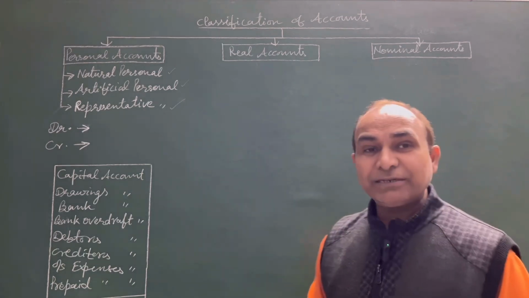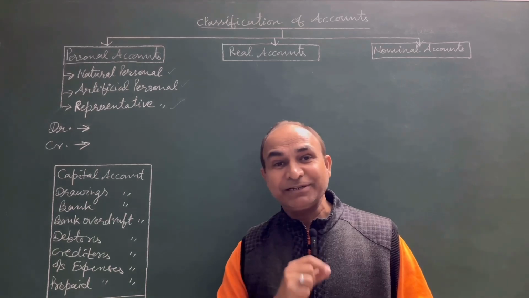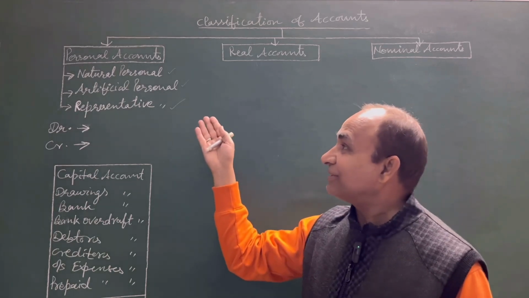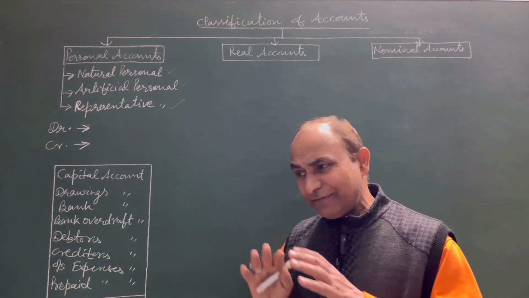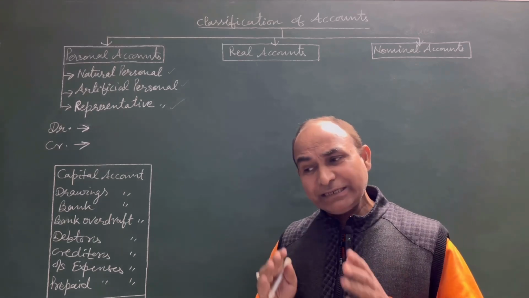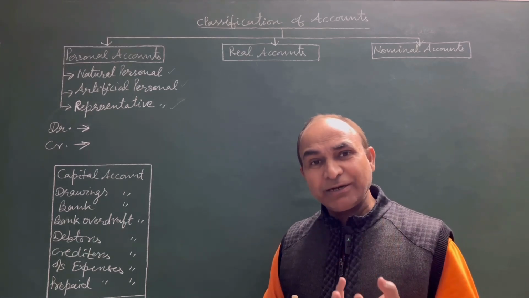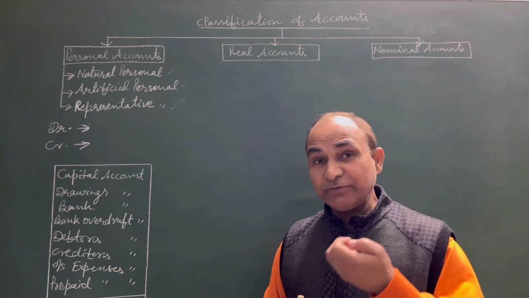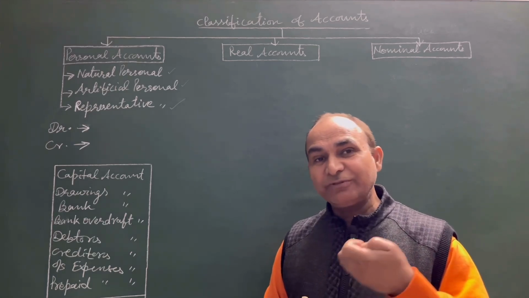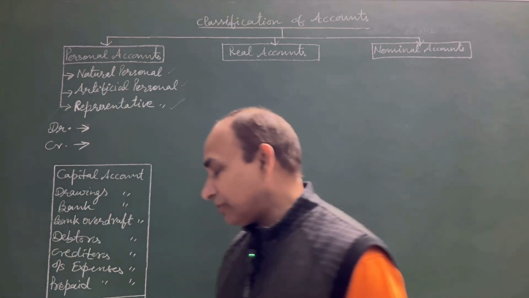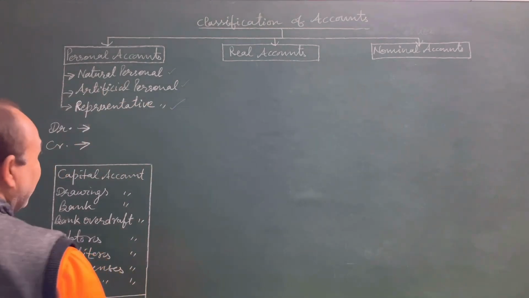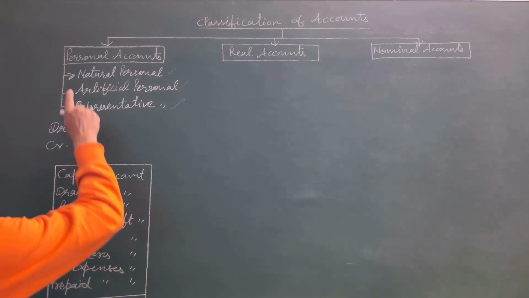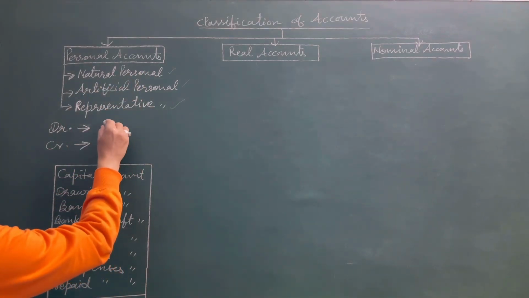Now we must understand the rules of debit and credit applicable to the personal accounts. It means if a transaction is given and in that transaction a personal account appears, how to record that, which account is to be debited and which account is to be credited. So rules of debit and credit for recording transaction in this personal accounts: debit the receiver.